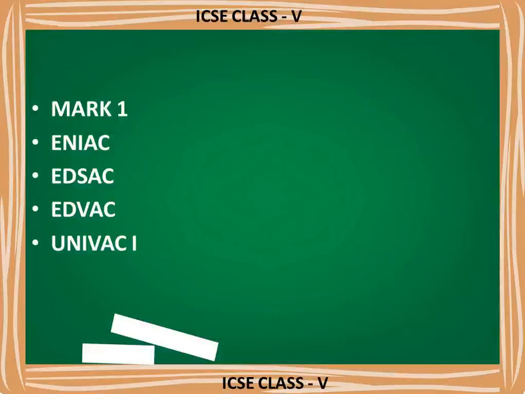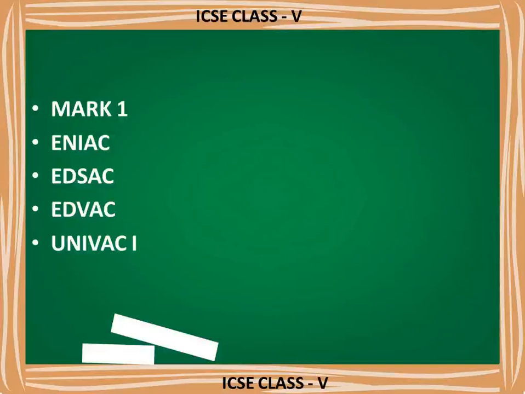It was capable of executing long computations automatically. So this Mark 1 was capable of executing long computations automatically. This machine was able to do all the calculations automatically. So that is Mark 1.